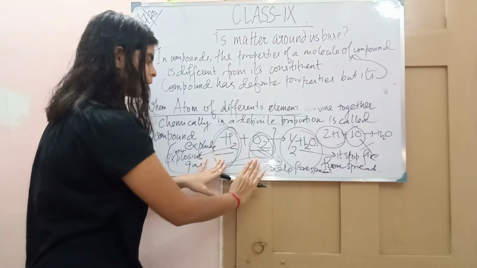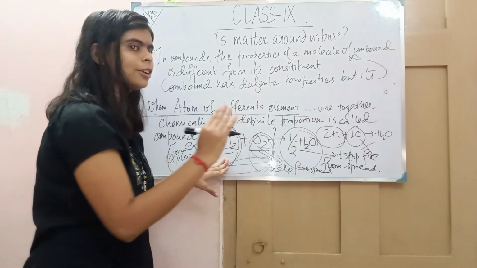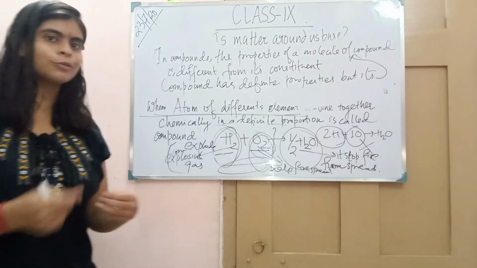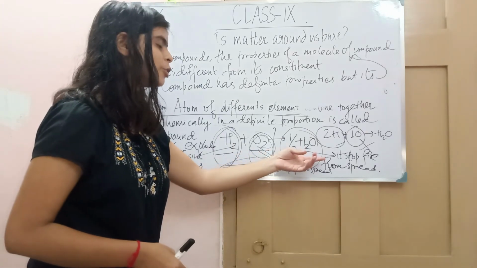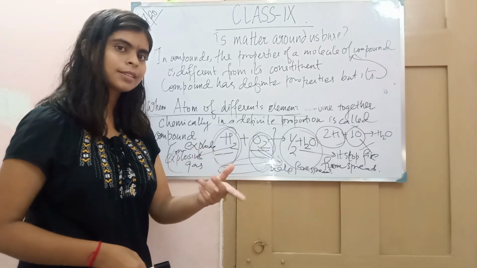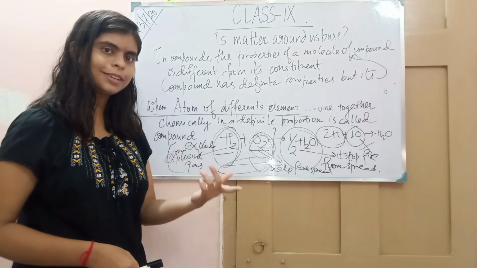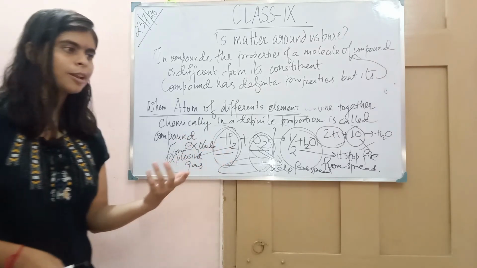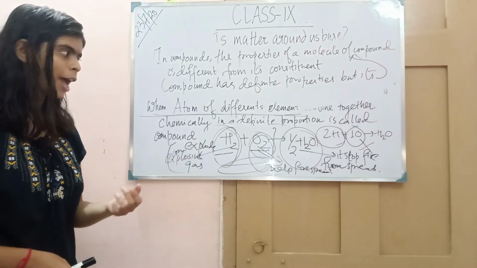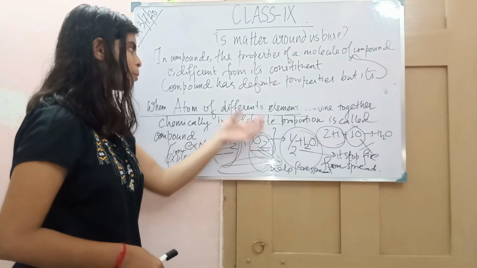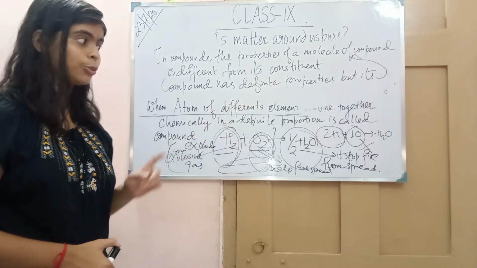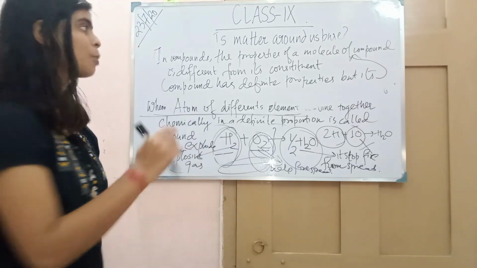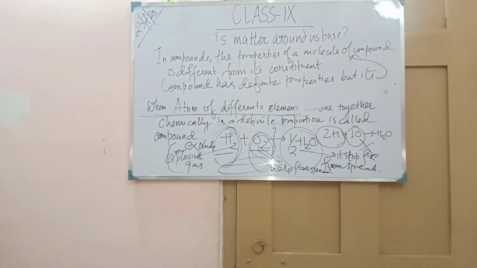These two gases exist at room temperature, but this exists as a liquid. We can convert it into any state: solid, liquid, gas. See, properties change whenever atoms of elements combine, and they are quite different from the properties of the constituents.